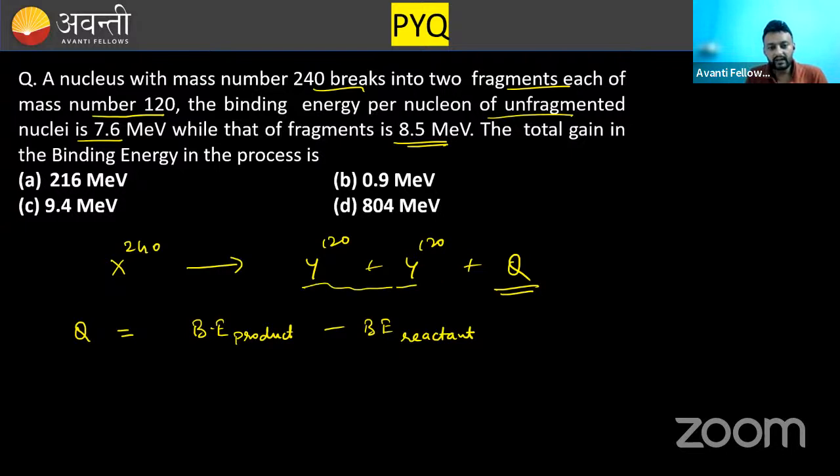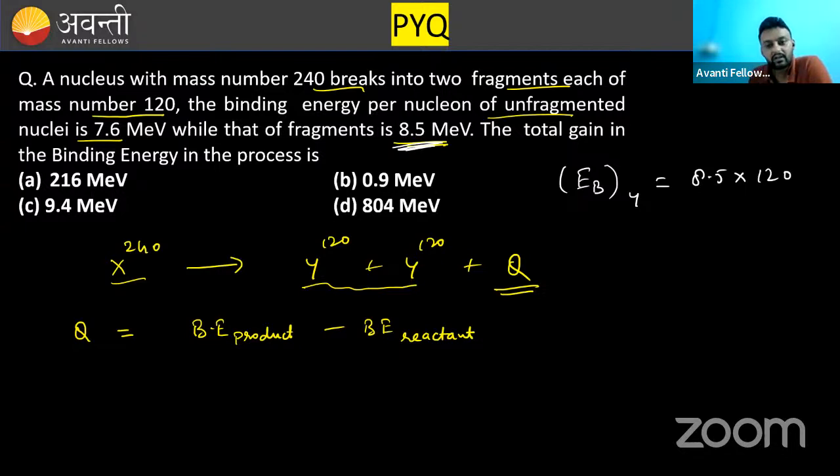These two are the products and this is the reactant. Now, one more thing. Binding energy of product Y, mark my word, is the total binding energy, not per nucleon. So binding energy of Y will be 8.5, since binding energy per nucleon is 8.5, and the number of nucleons is 120.